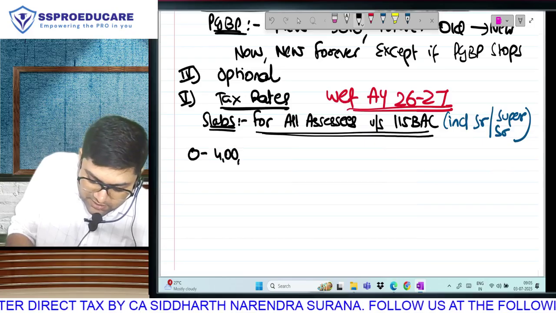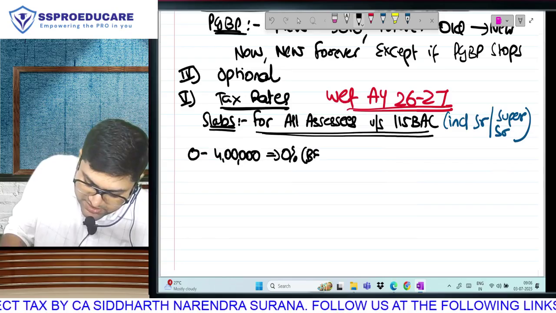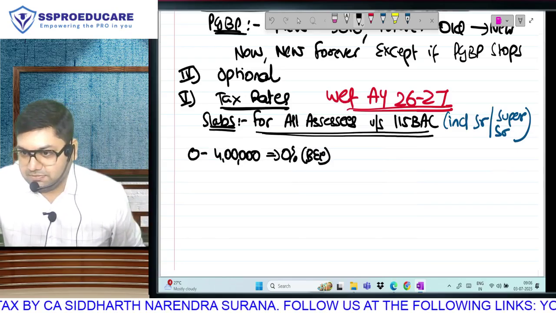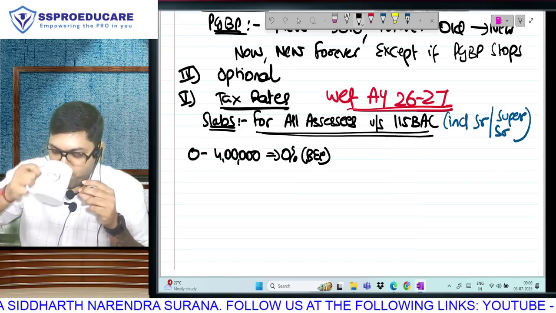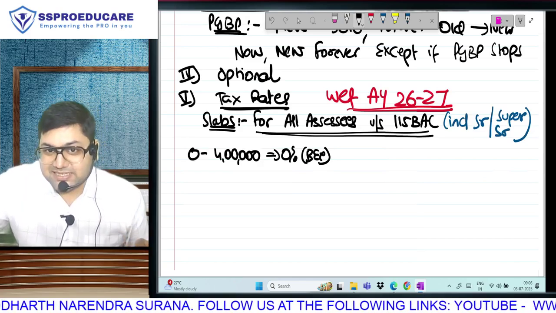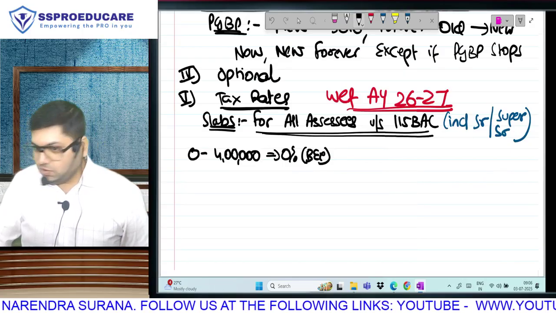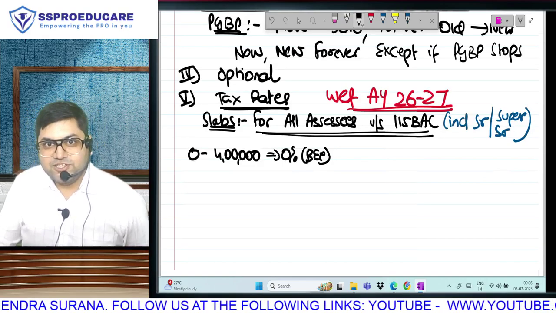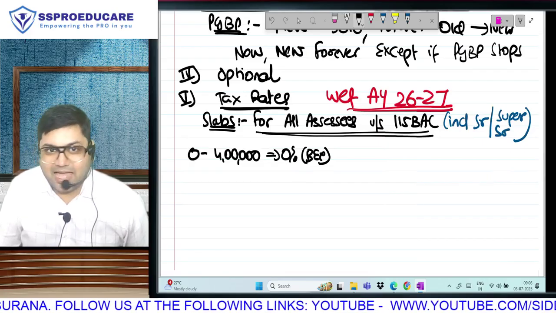0 to 4 lakh, 0% tax. That means what is basic exemption limit in the new regime? 4 lakh. 2-minute silence for graduates from WhatsApp University who have started saying, sir, न्यू रेजिम में 12 लाख तक टैक्स नहीं है, 12 लाख.